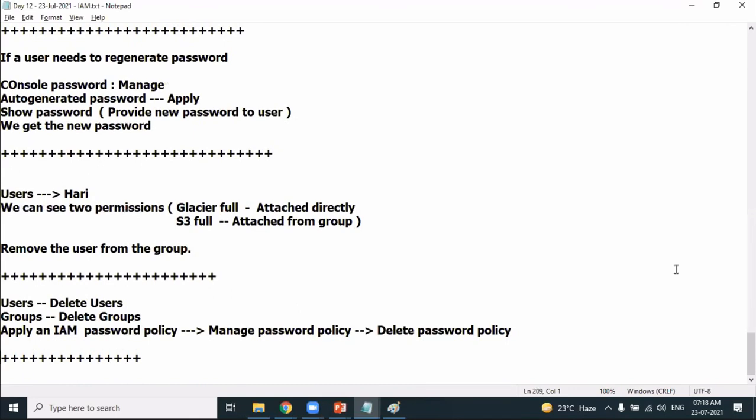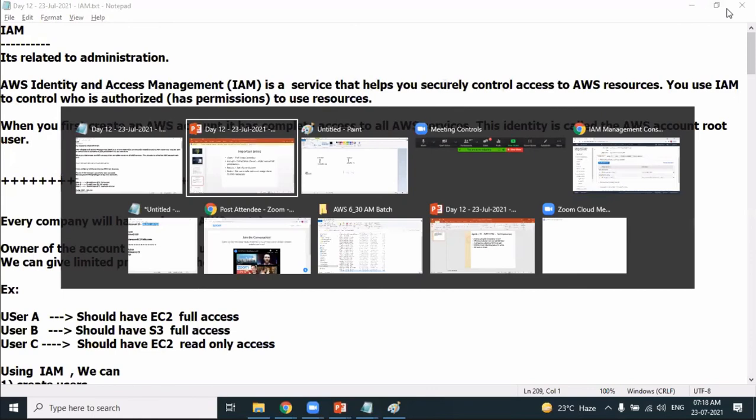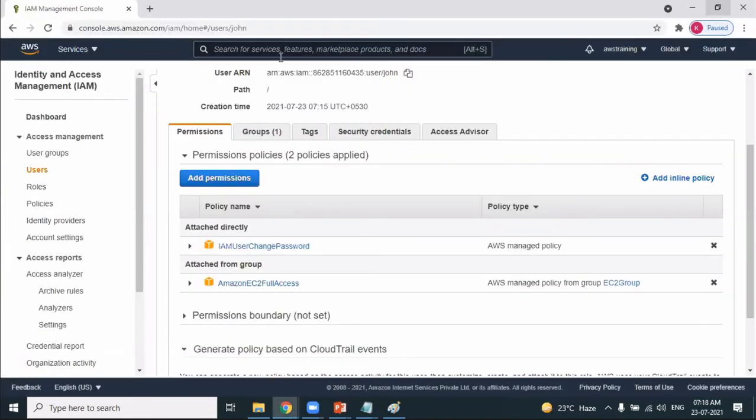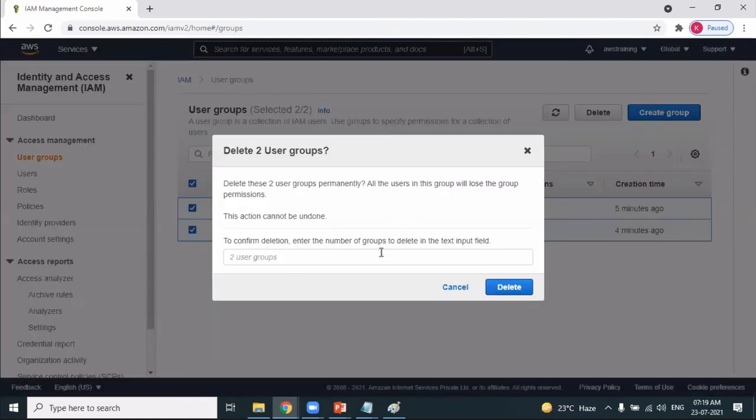Okay, fine. Now let's delete the users which we have created, and you can delete the groups which you have created. I want to delete both the groups. You can also know how many users one group has. Look at this, the EC2 group has one user. S3 group has no users. Like this, you can get the information also. I'm deleting both the groups.